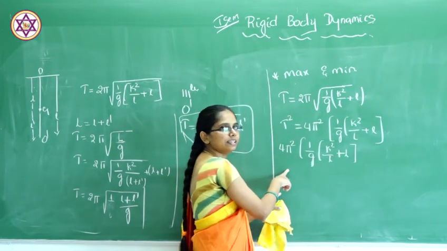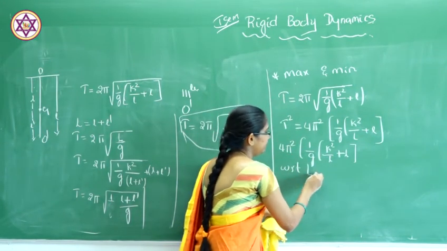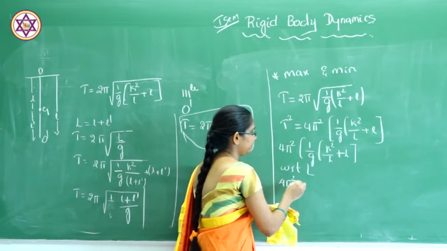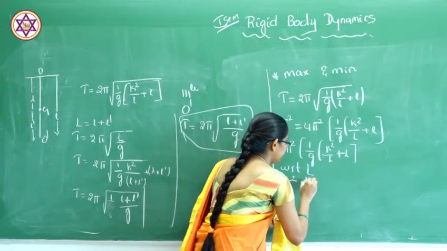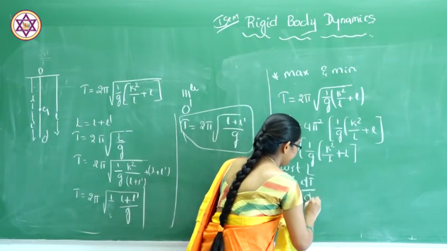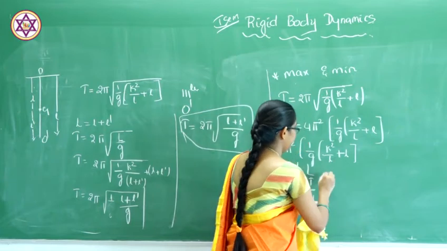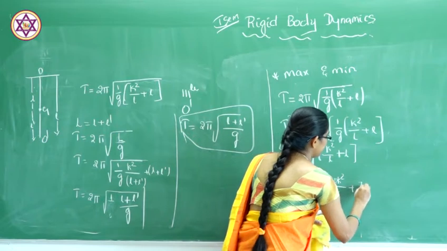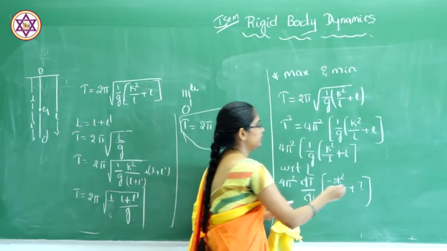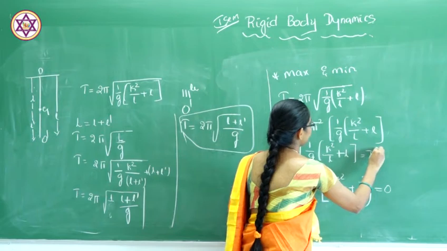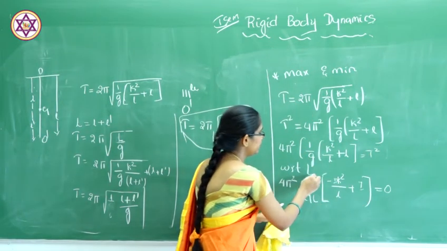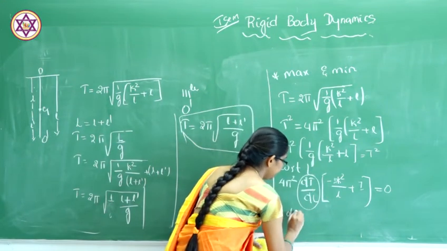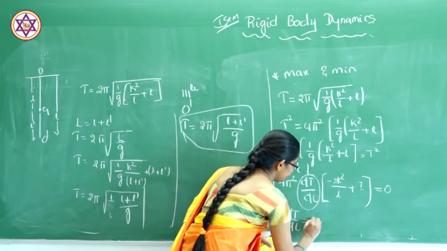Differentiating this equation with respect to L, we get 4 pi square and dT by dL, that should be into (minus k square by L square plus 1). That dT by dL should be equal to 0, which means the whole term becomes 0. So this value, minus k square by L square plus 1, should be equal to 0.